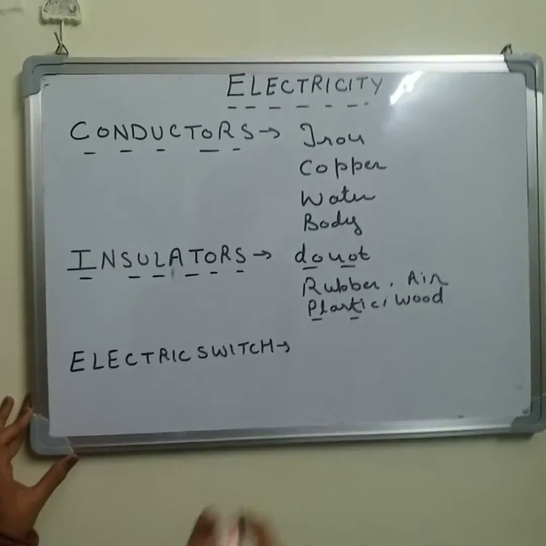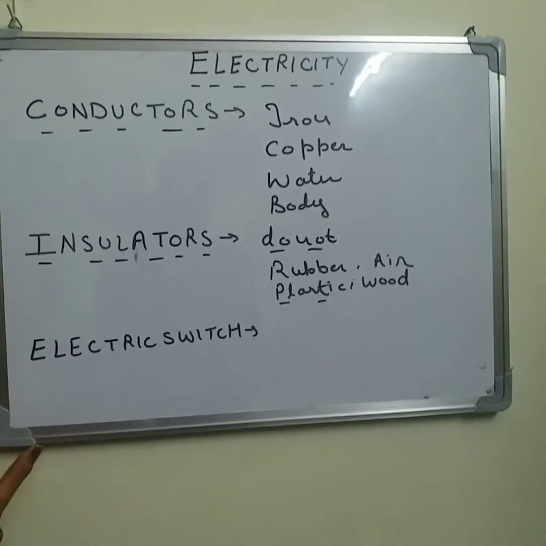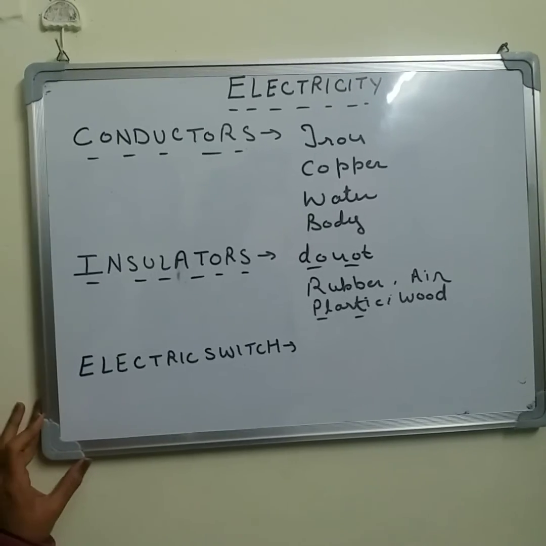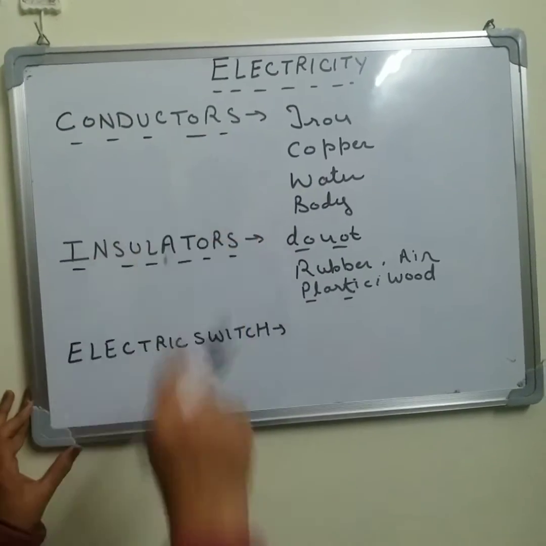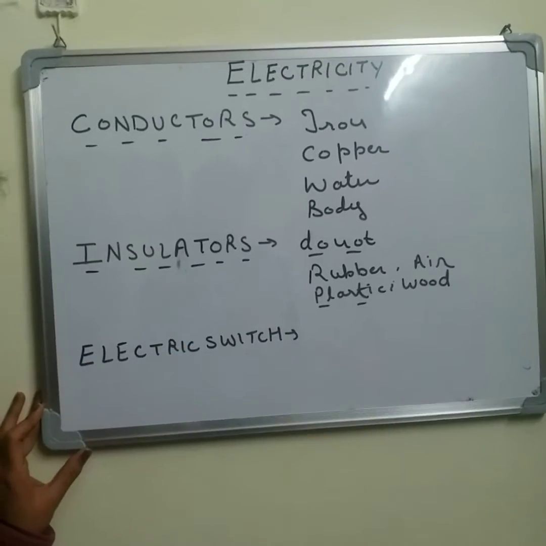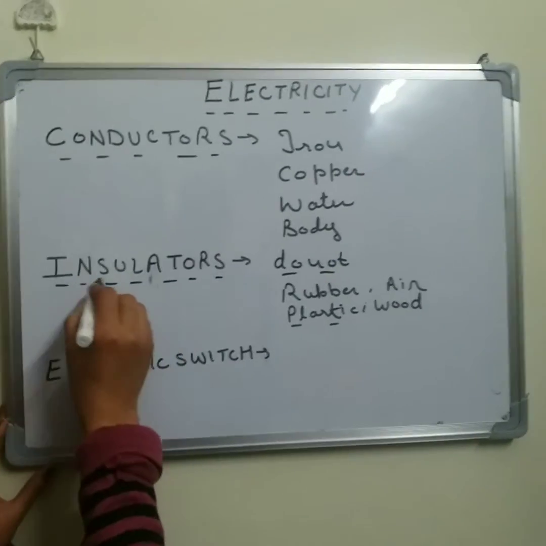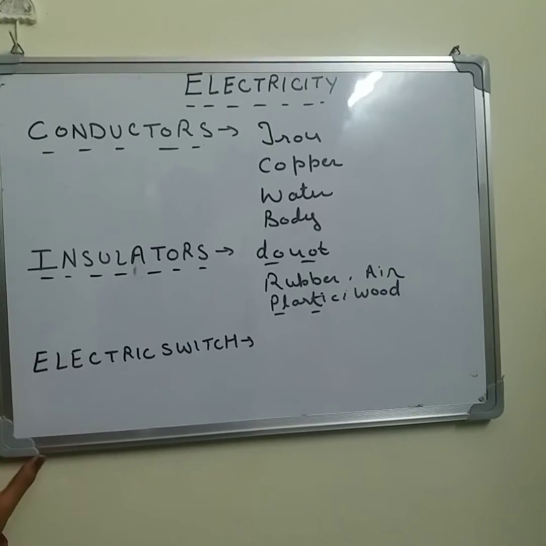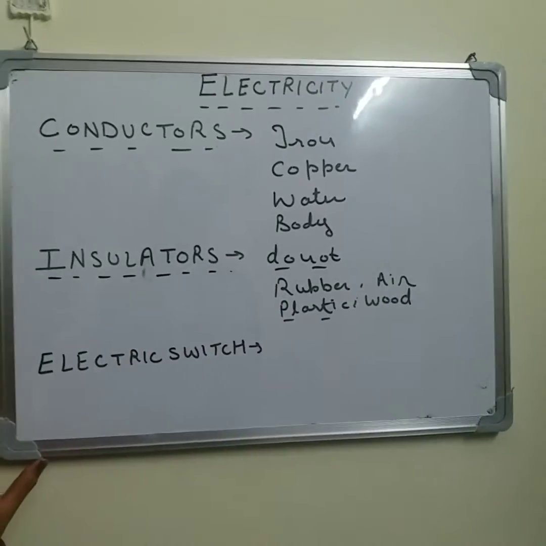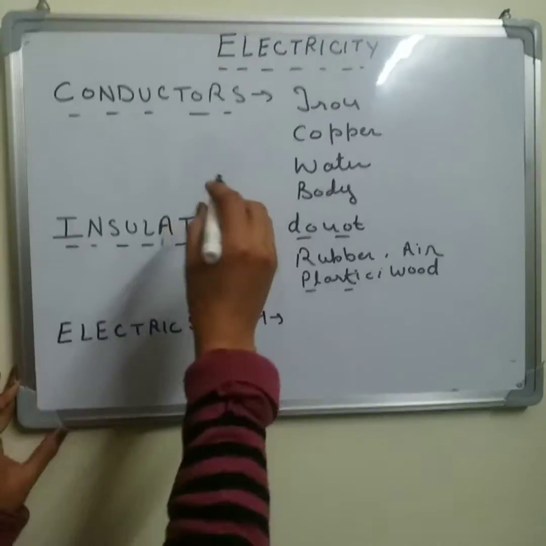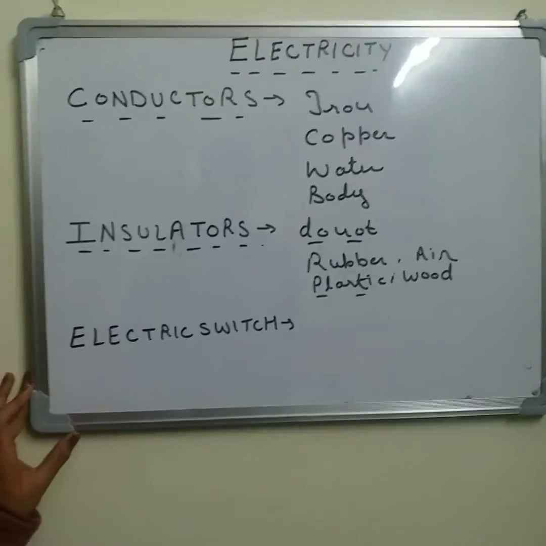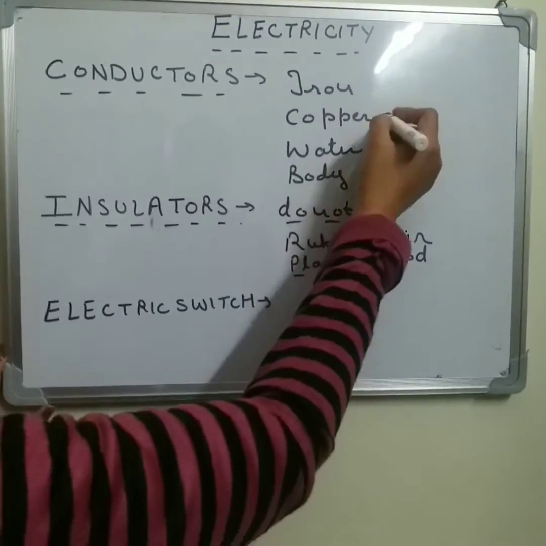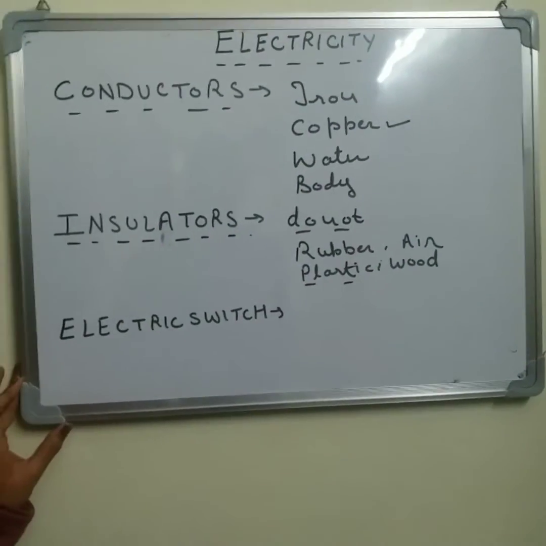But the question is, are conductors as well as insulators both important? Yes, both are important, because conductors are used to conduct electricity, and to prevent ourselves from electric shock, insulators are used. For example, the electric wires we use at home and other places have copper wire or aluminium wire.